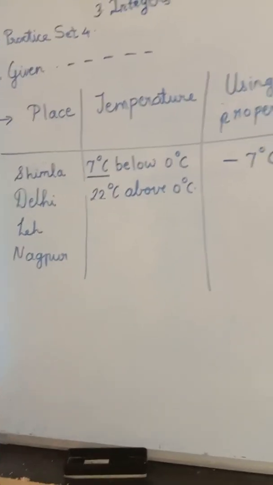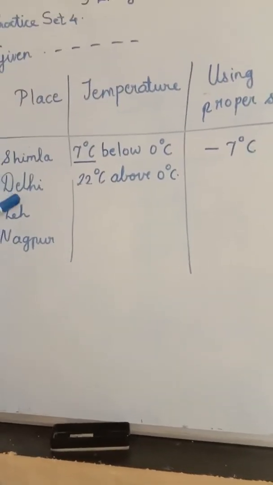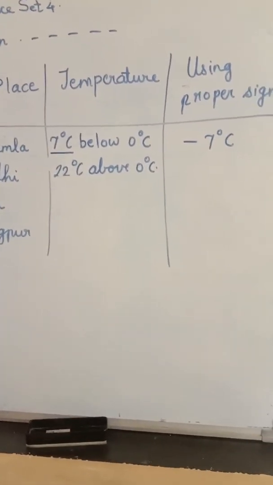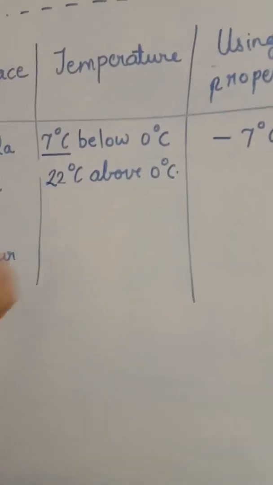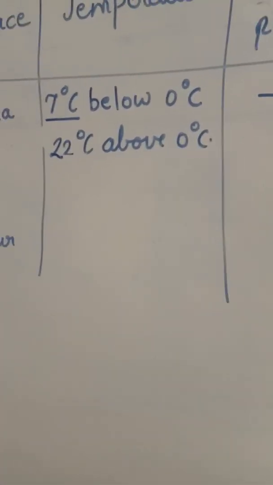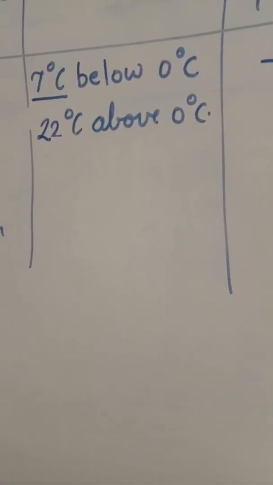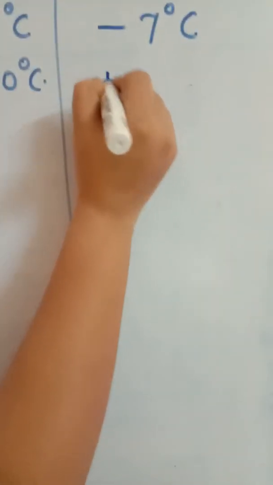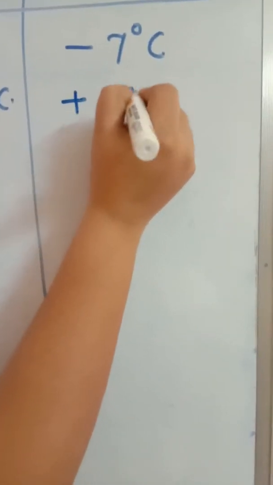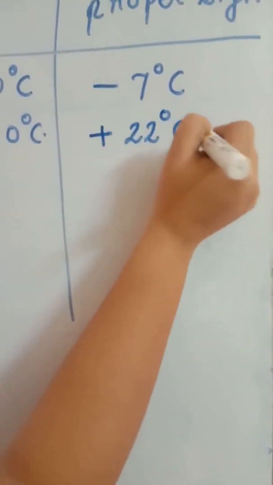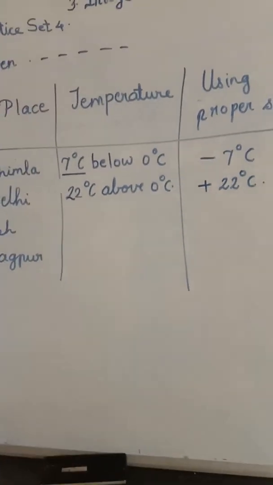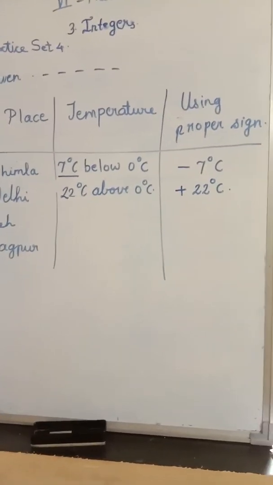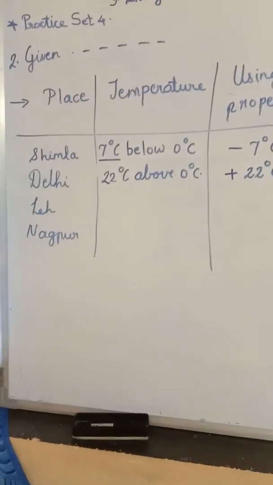Understood? Now the next place. What is the next place? Delhi. What is its temperature? 22 degrees Celsius above 0 degree Celsius. Above means will it be negative or positive? Positive. Yes. So it will be positive 22 degree Celsius. In this way you will write the temperature of these 2 places and complete the table.